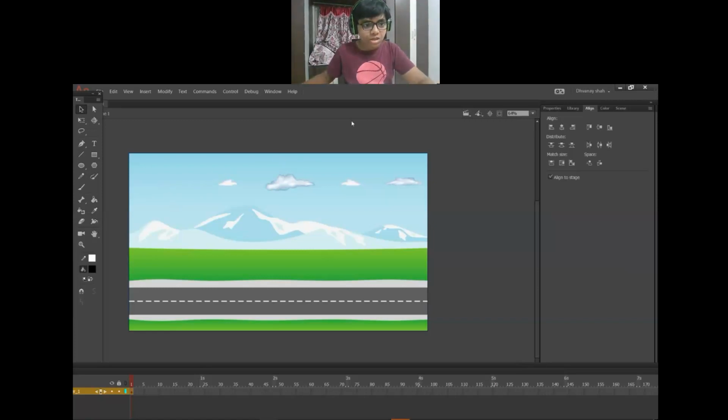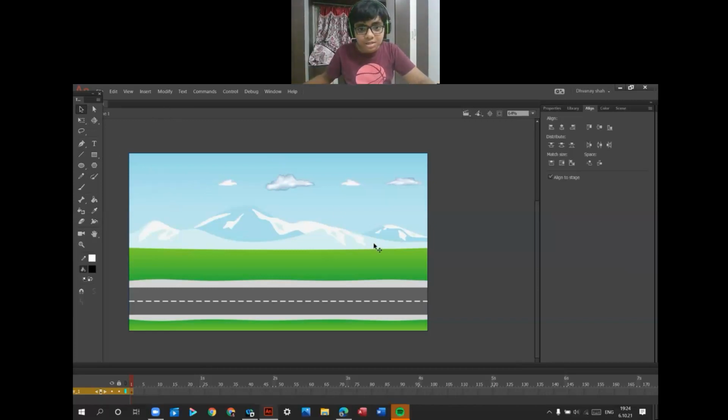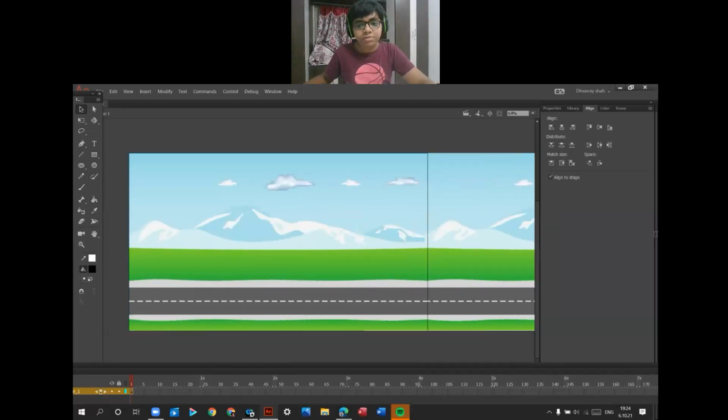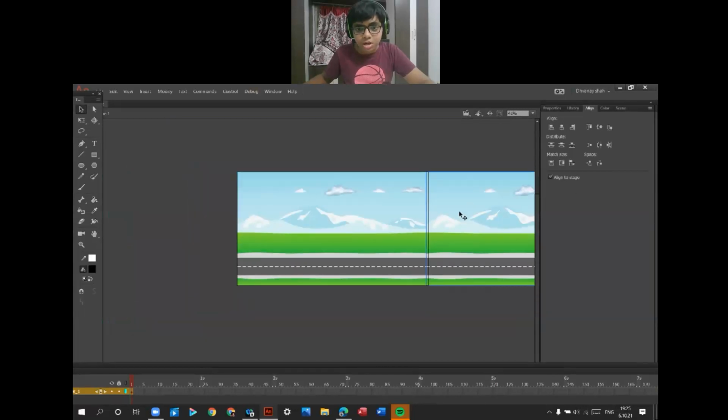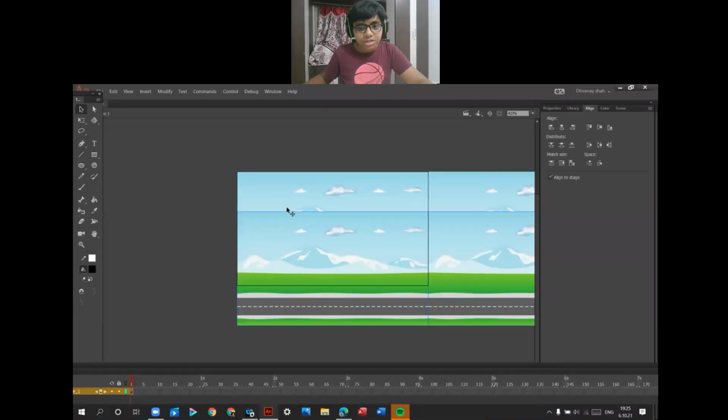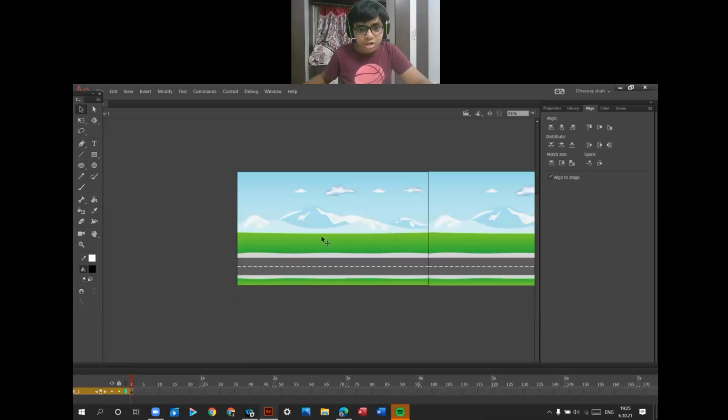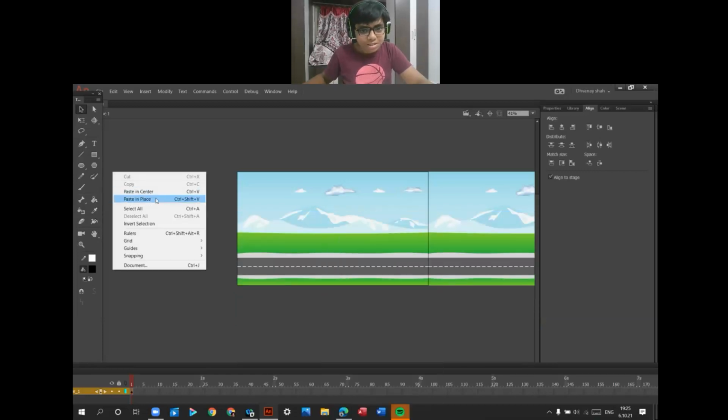Now see, select this, copy, paste in place. Press the Shift key and hold it and move it where you want to move. I will move it and ensure this. Again use two more pieces, right click, copy, right click on the stage and paste in center or paste in place.